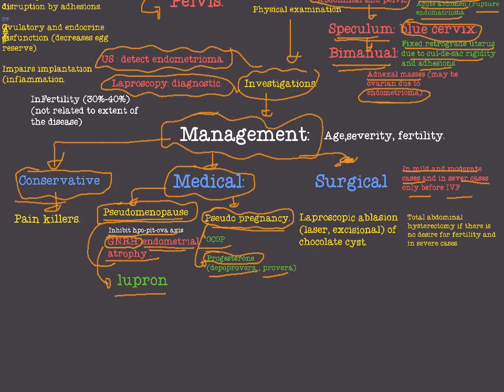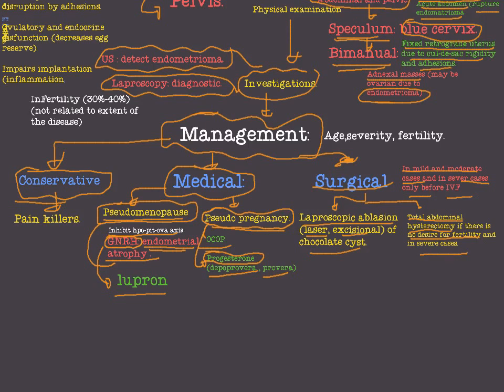What are the surgical options of treatment of endometriosis? The first one is laparoscopic ablation of chocolate cyst, by laser or by excision of the chocolate cyst. Okay. The second choice is total abdominal hysterectomy. And taking such a decision should be when the patient has no desire for fertility. Okay, and in severe cases.